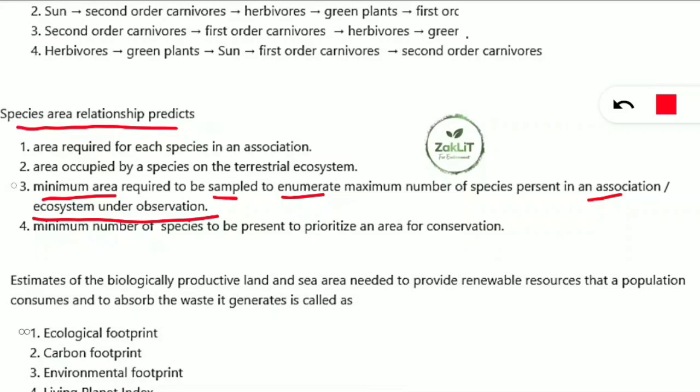The species area curve you should also know, we will discuss it in the next video. Just you should know that option 3 will be correct for the species area relationship prediction.